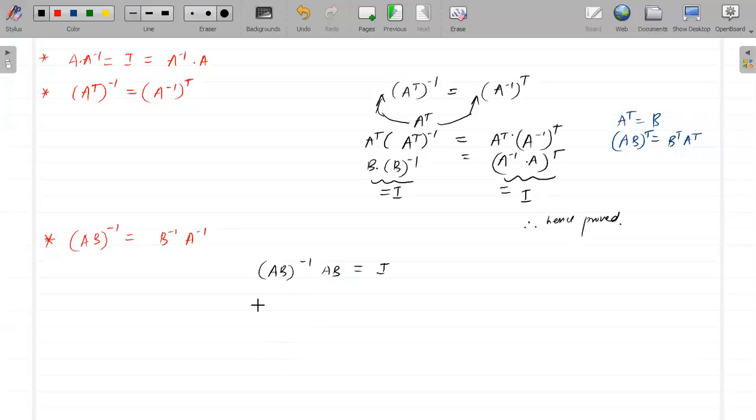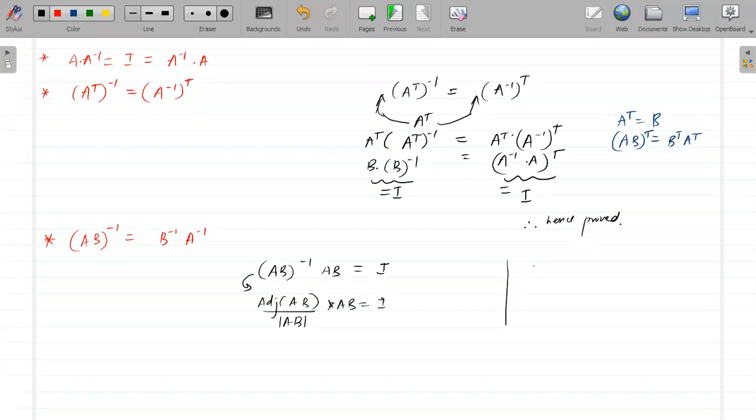And see, what will be the value of (AB) inverse? (AB) inverse will be nothing but adjoint of AB divided by determinant of A into determinant of B, and AB into that will be I, right? This is what we will get by adjoint if I take AB as a single matrix. So I can use this trick.